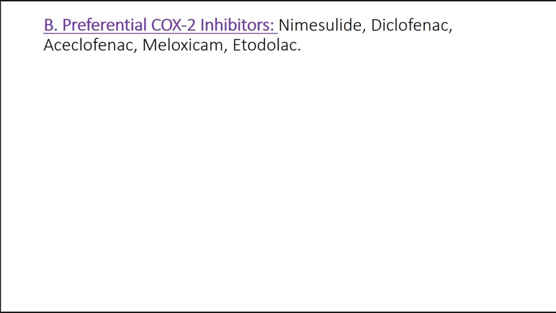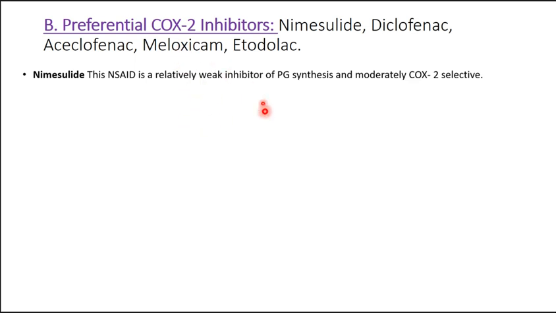Let's move to the next class of drugs, preferential COX-2 inhibitors, in which we have nimesulide, diclofenac, aceclofenac, and etodolac. Nimesulide is an NSAID which is a relatively weak inhibitor of prostaglandin synthesis and moderately COX-2 selective.